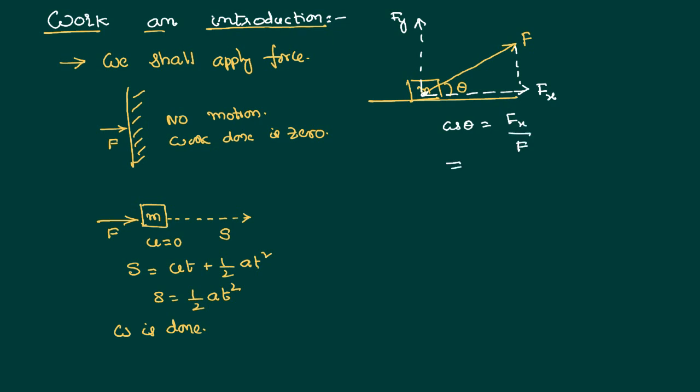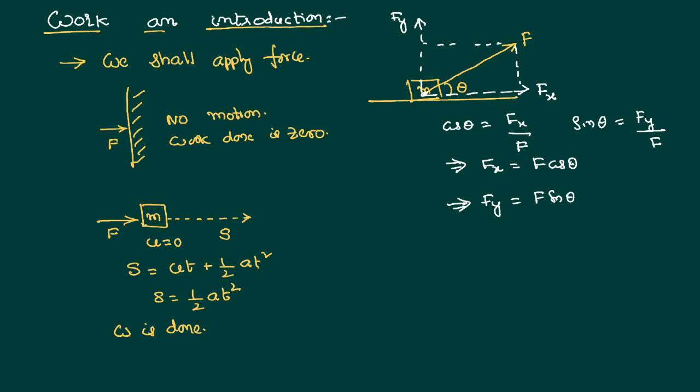That implies the horizontal force fx is nothing but f cos theta. And we can also write sin theta as fy by f, based on the definition that sin theta is opposite side by hypotenuse. From that we can write the y component fy equal to f sin theta.